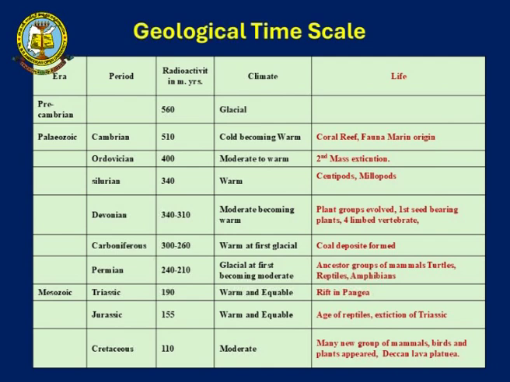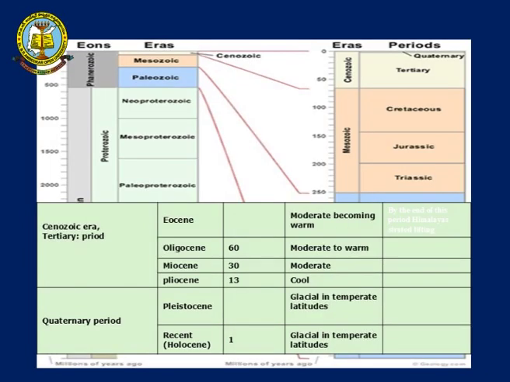The next comes the Cretaceous period. The Cretaceous period is 110 million years ago, where the temperatures were very moderate. The extinction of dinosaurs gave rise to the formation of mammals and plants, which grew higher and higher. Now they started proliferating themselves. The next era is the Cenozoic era.